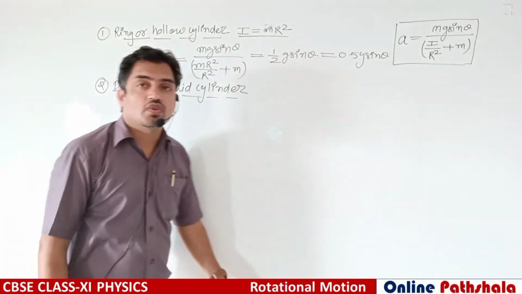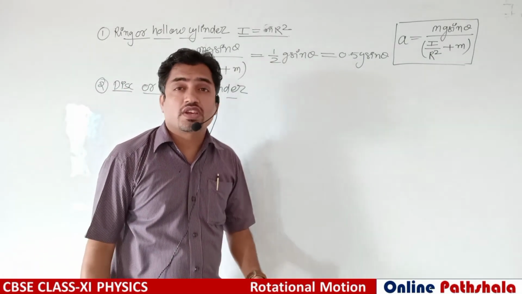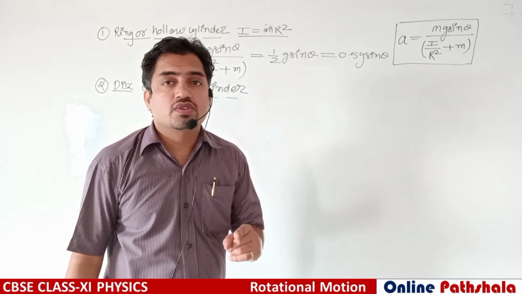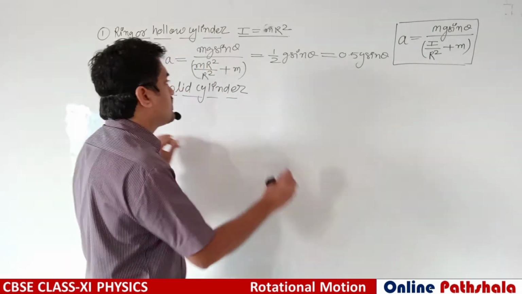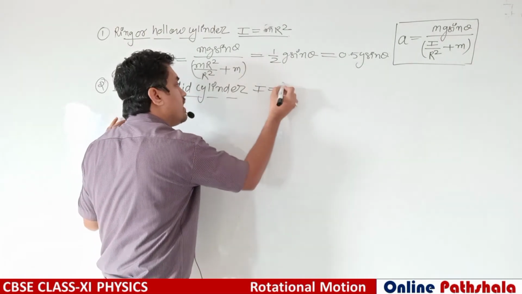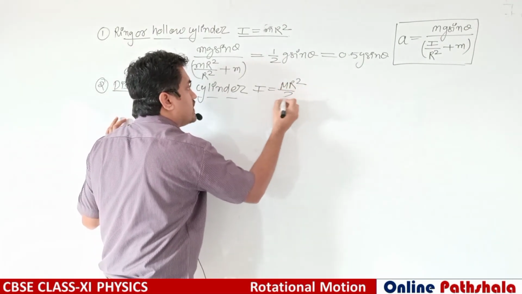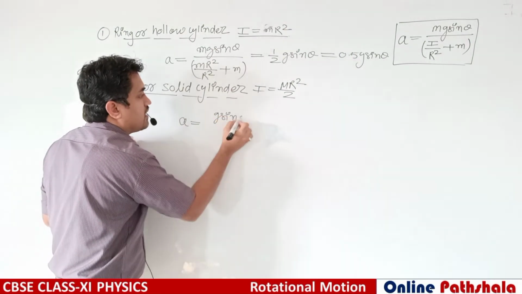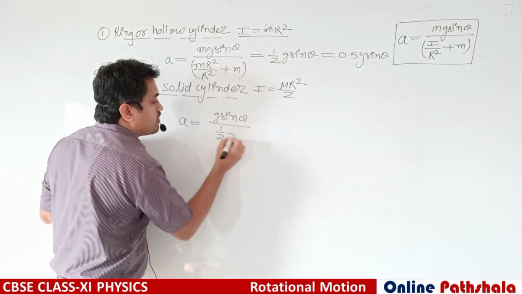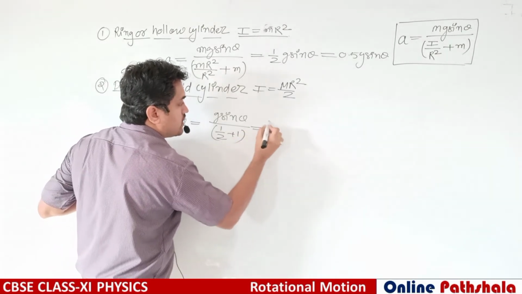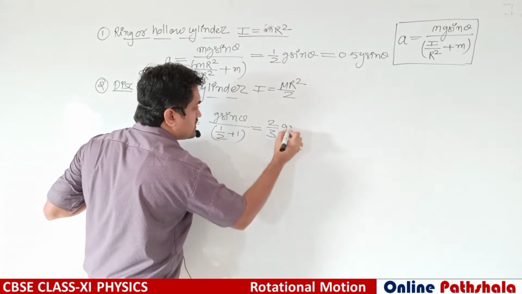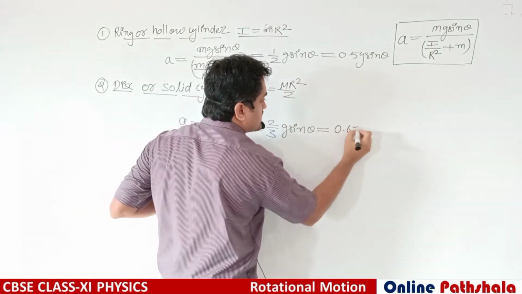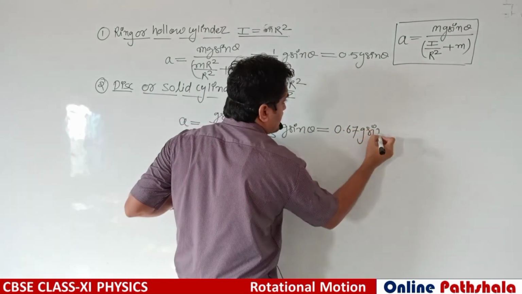What is the moment of inertia for the circular disc or solid cylinder? I is equal to mr square by 2. So this acceleration will be g sin theta divided by 1 by 2 plus 1, meaning 2 by 3 g sin theta, which is equal to 0.67 g sin theta.